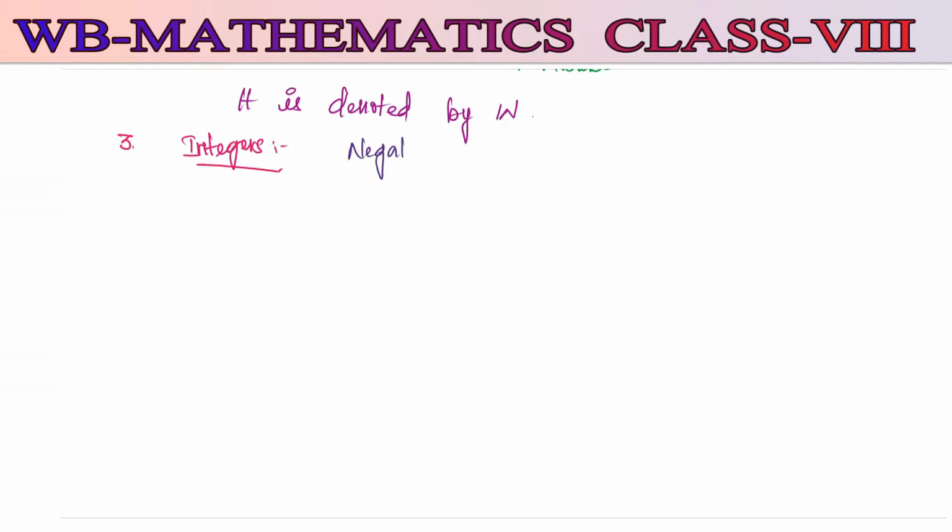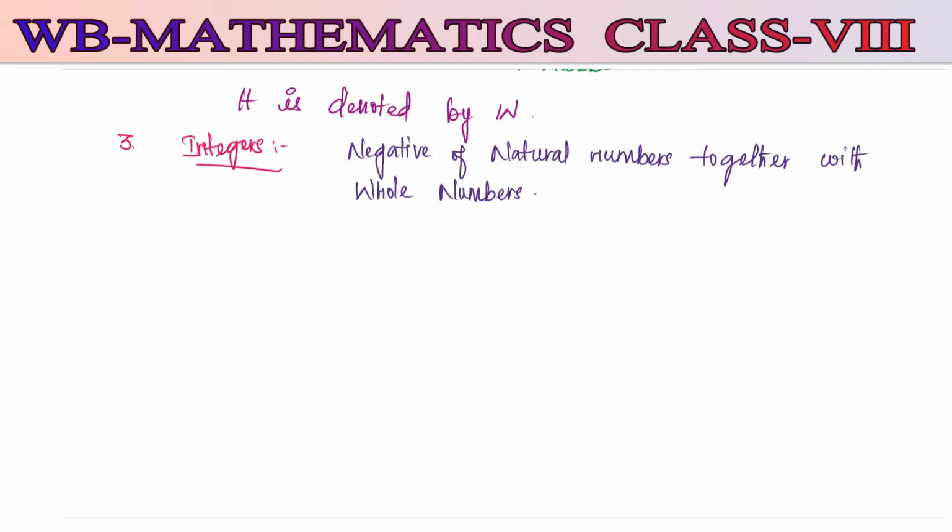Okay, now the third one here is integers. Negative of natural numbers together with whole numbers. So here we take the negative of the integral and the positive of the integral along with the 0, and we call it integers.